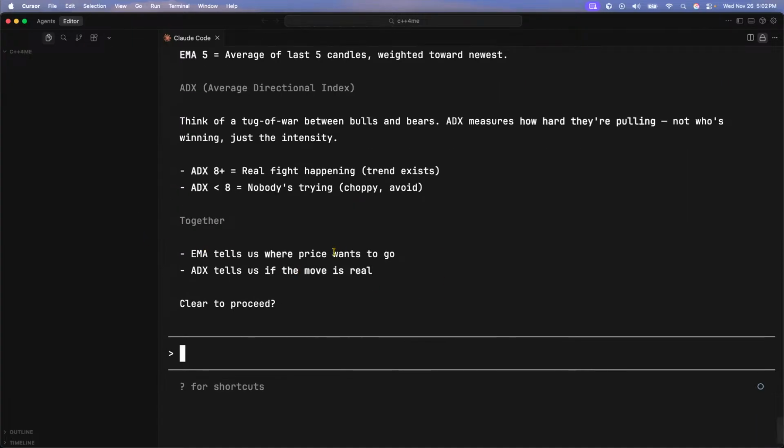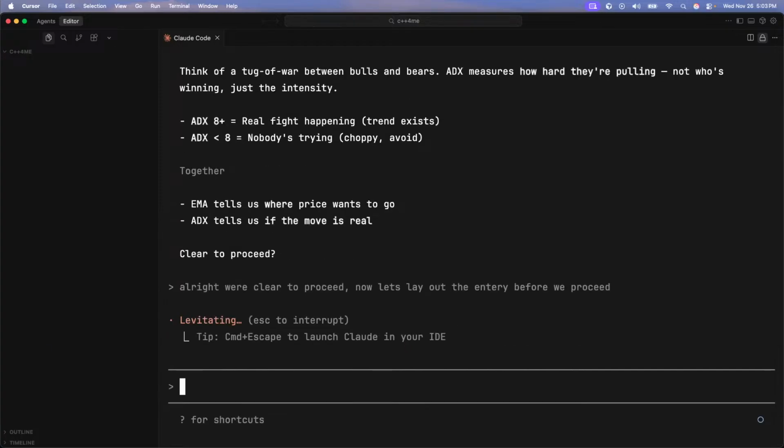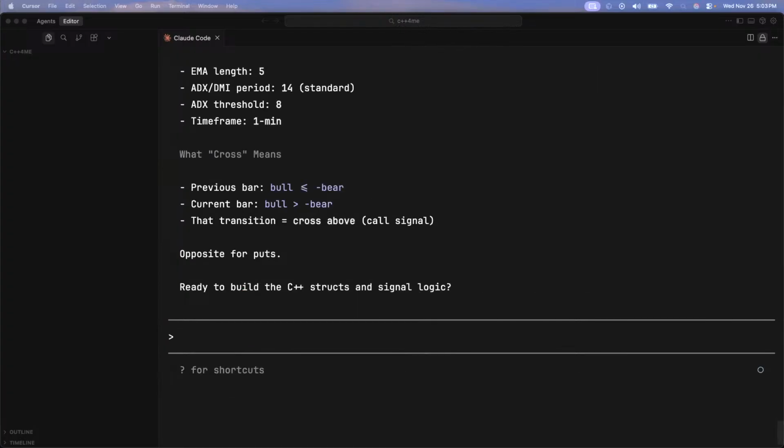Together, EMA tells where the price wants to go. ADX tells us if the move is real. Clear to proceed. All right. We're clear to proceed. Now let's lay out the entry before we proceed. Beautiful. So let's let that output.